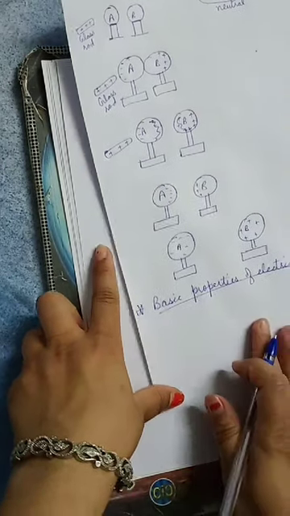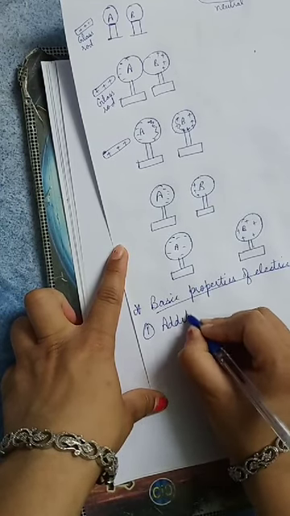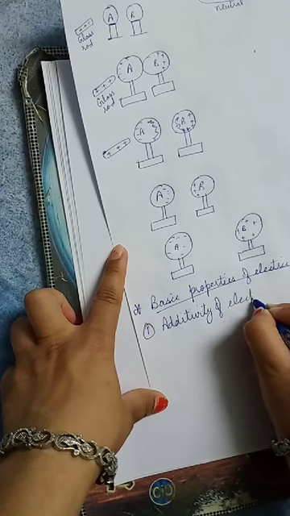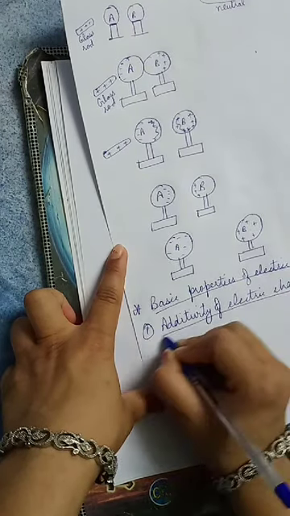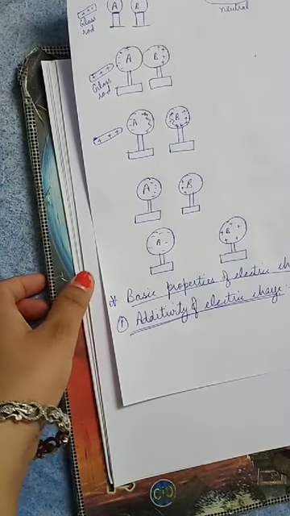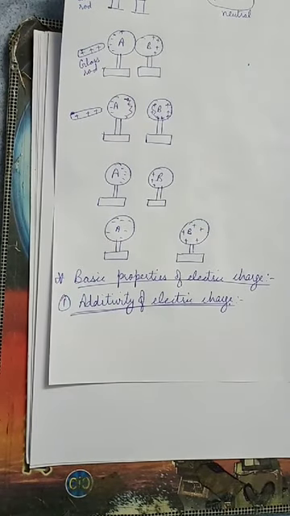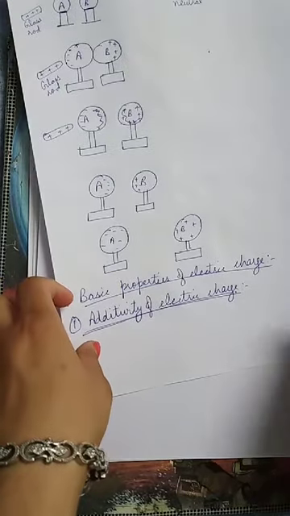So the basic property of electric charge, the first one will be additivity of electric charge. As we have discussed earlier, electric charges are scalar quantities, so they can be added very simply.